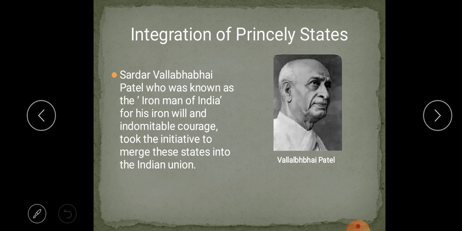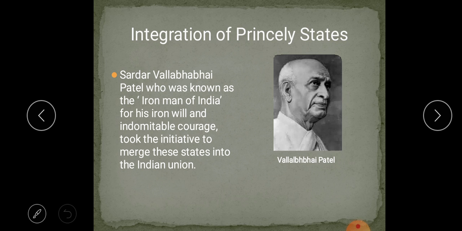That will become one country, inside India, one more country. Now if you say Junagadh, it means Junagadh would be one small country in India. How bad that is. So like that, the British gave options. Number 1, they can join India; second, they can join Pakistan; third, if they don't want to join India or Pakistan, they can remain independent and rule. This type of option the British gave.